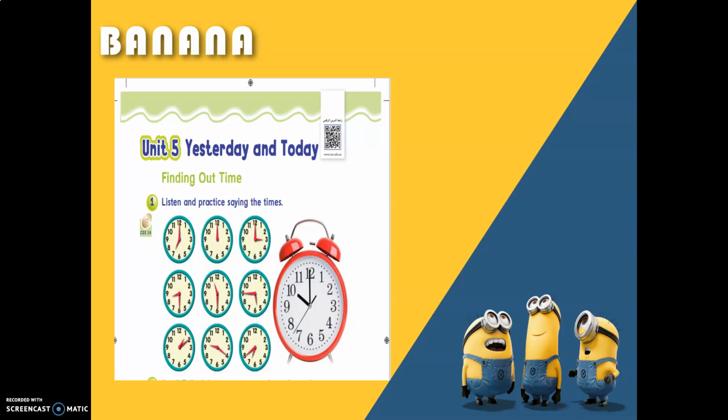What time is it? It's 1:10. It's 9:20. It's 6:40.